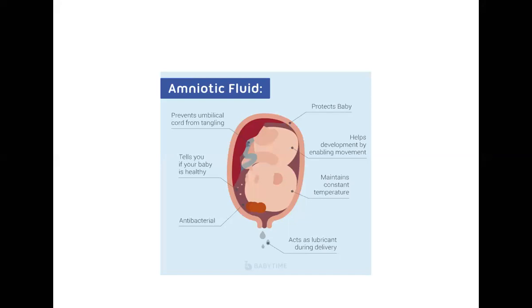It acts as an antibacterial and cleans the normal vaginal delivery passage. Second, it acts as a lubricant during the delivery. So that is the function of the amniotic fluid. It acts as a lubricant and as an antibacterial, so if infection is present, as it is not open, it protects from it.